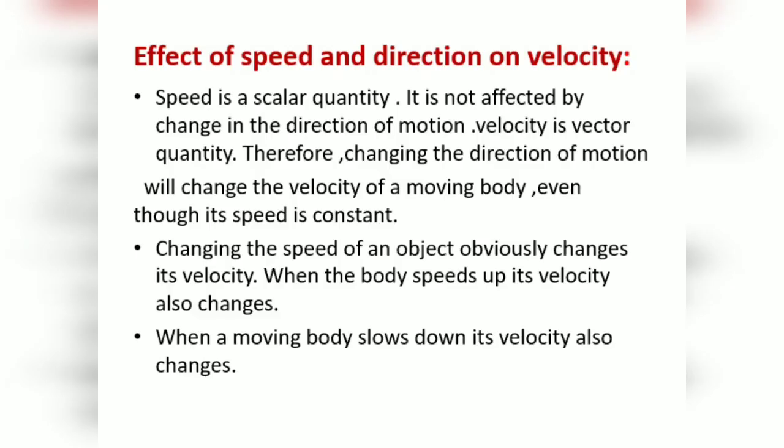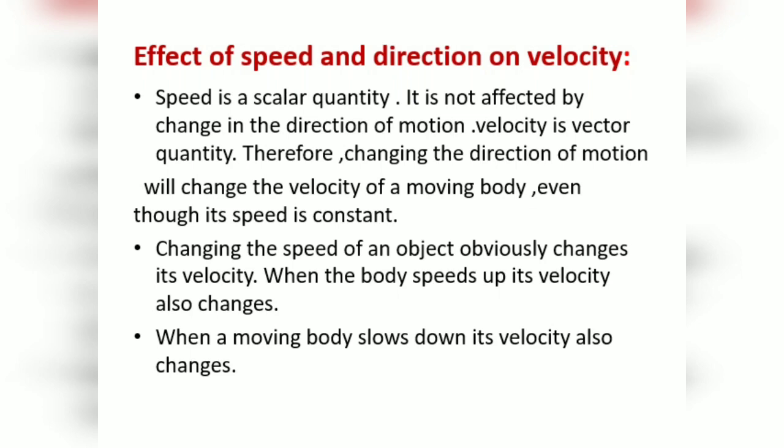Effect of speed and direction on velocity. As speed is a scalar quantity, it is not affected by a change in the direction of motion. Velocity is a vector quantity, so it will be affected if the direction of motion is changed.